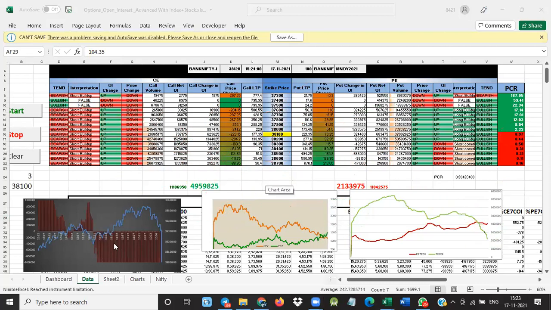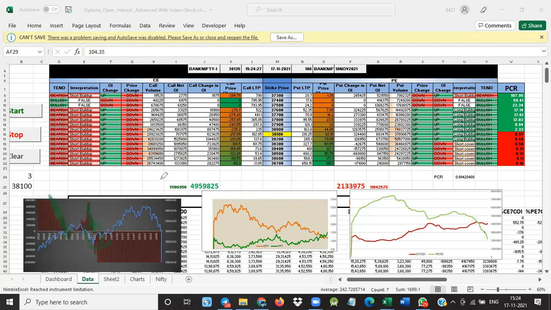See here. And at the moment when the things are getting changed, you see here, the things are getting changed from that, the open interest of the call is more. That time we have to take the put. You have to buy the put.